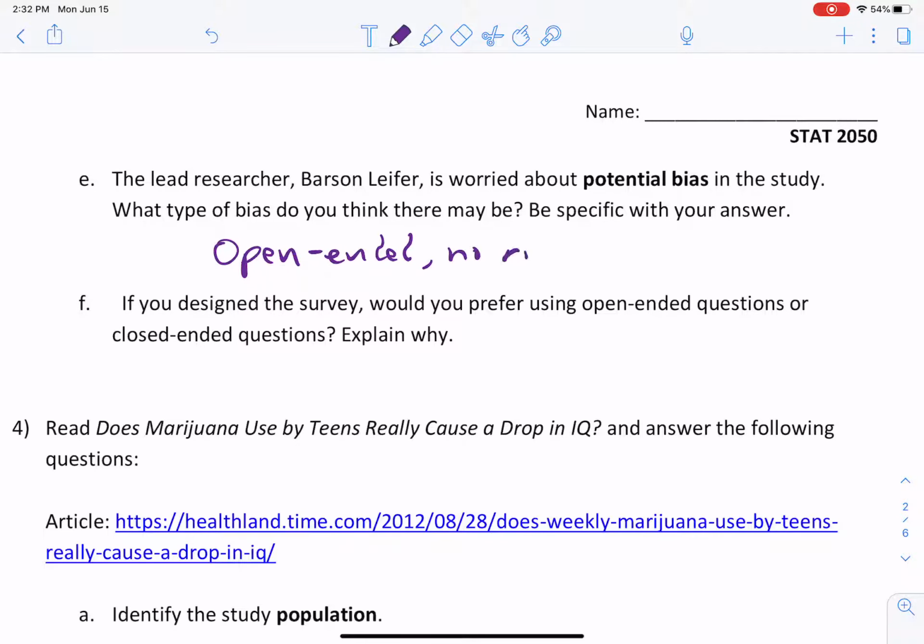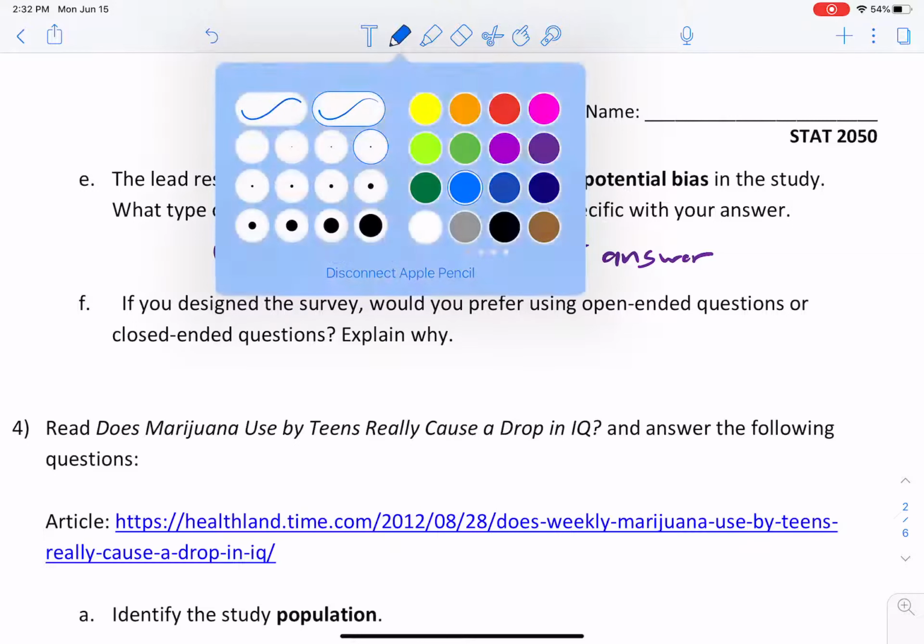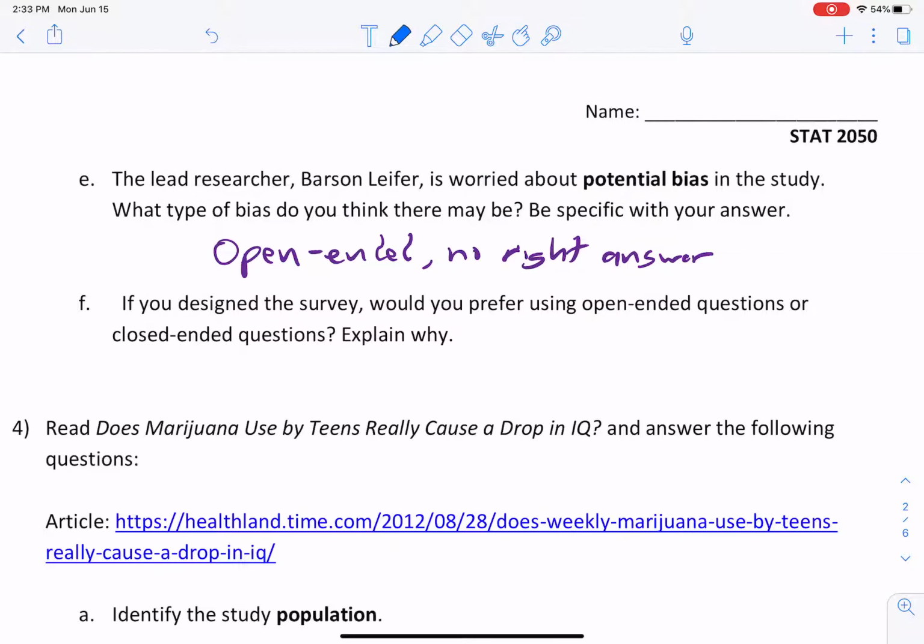There's no right answer, so whatever you put was good, so long as it was well thought out. That's all fine. All right, and then if I design the survey, would you prefer using open-ended questions or closed-ended questions?